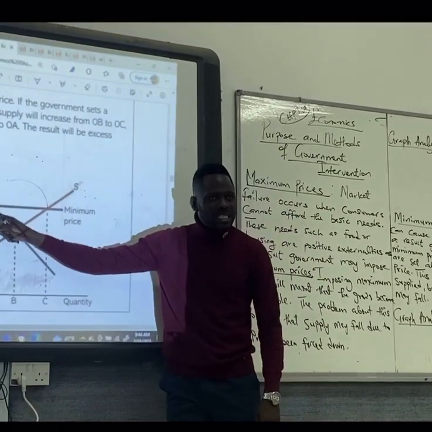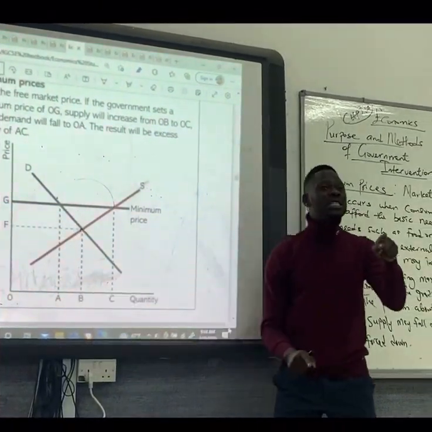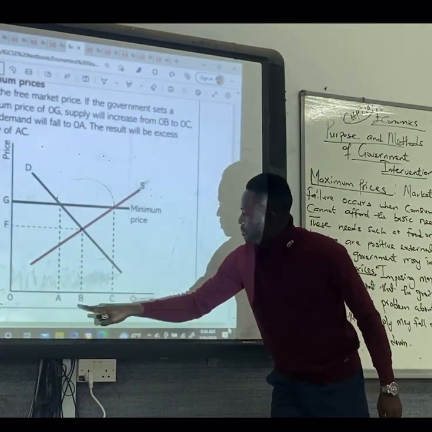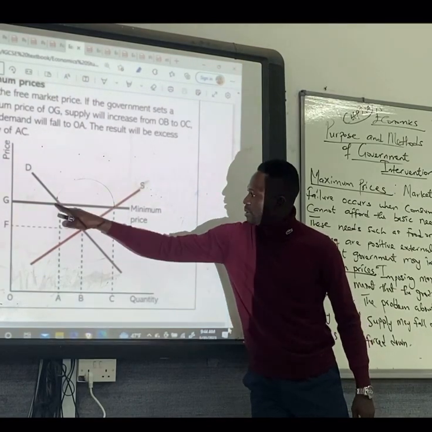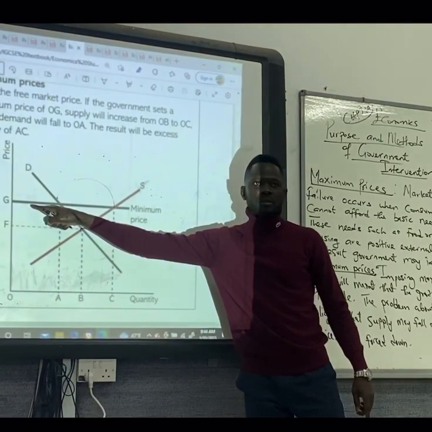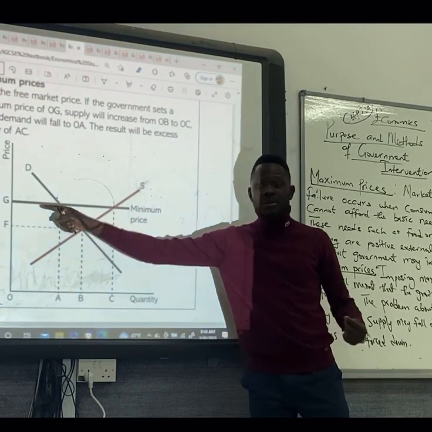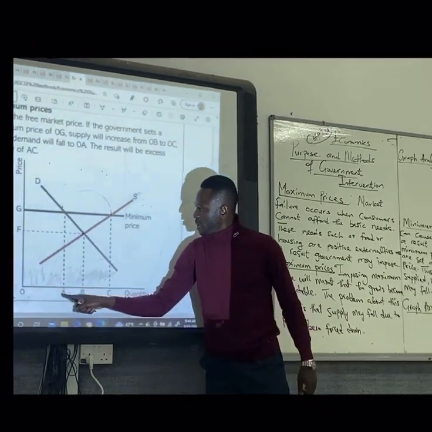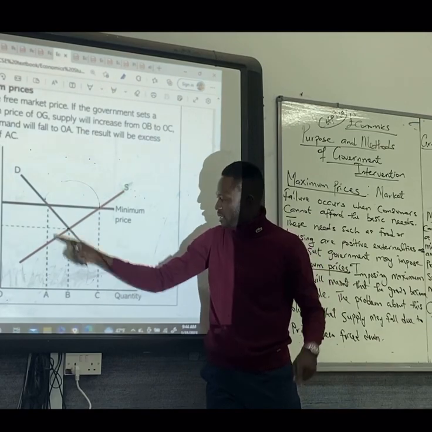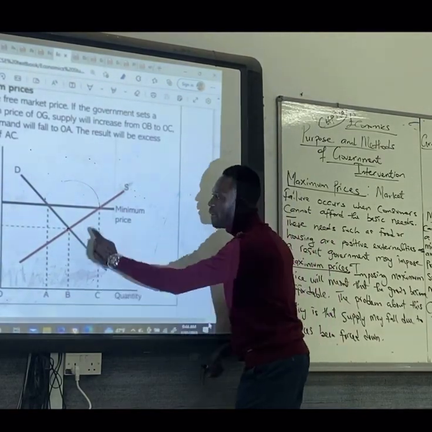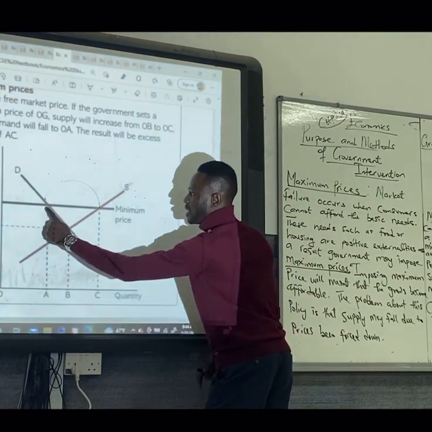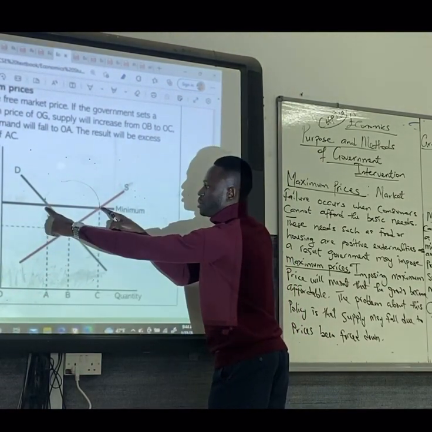So why is there excess demand? There's excess demand because the quantity demanded will fall from OB to OA, based on the fact that the price has increased from OF to OG. Do we get it here? Demand will fall from here down here. That is demand. And the supply will increase from A to C. Demand is coming back from OB to OA. Supply is increasing from A to C.